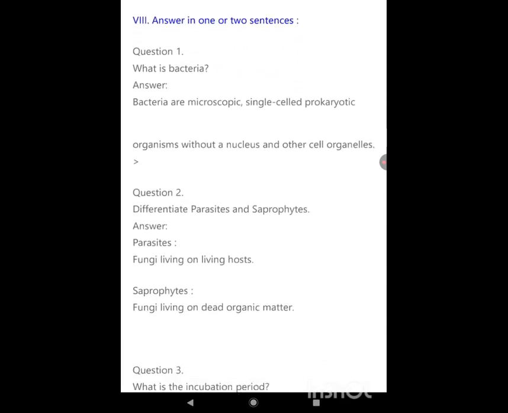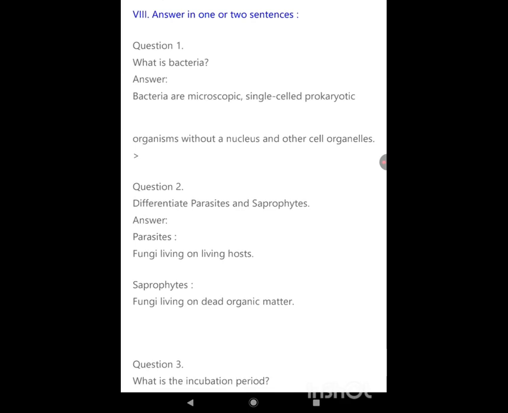Answer in one or two sentences. What is bacteria? Bacteria are microscopic single-celled prokaryotic organisms without the nucleus and other cell organelles. Differentiate parasites and saprophytes. Parasites: fungi living on a living host. Saprophytes: fungi living on dead organic matter.